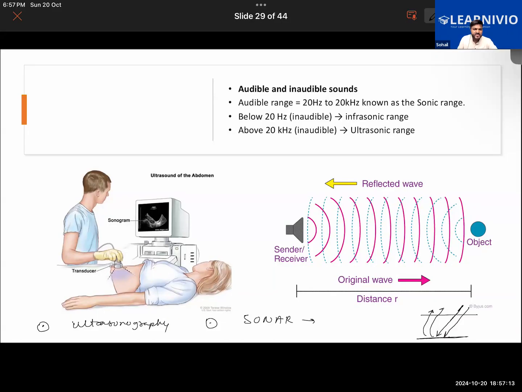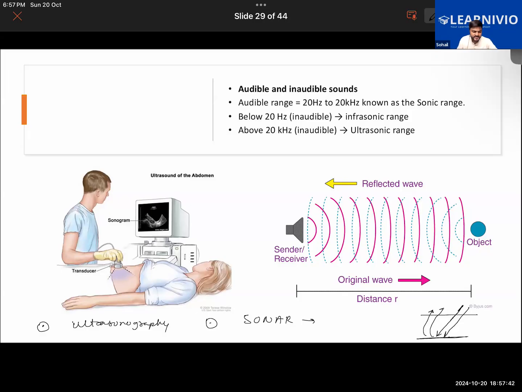There are some other applications also. For example, if there is some construction work going on, or suppose there's a dam or a bridge, and if there is some crack which has developed in that bridge, or some building, but it is not visible to us. From outside it looks fine, but inside the structure there are some cracks which have developed. So with the help of ultrasound waves, we'll be able to detect that crack.